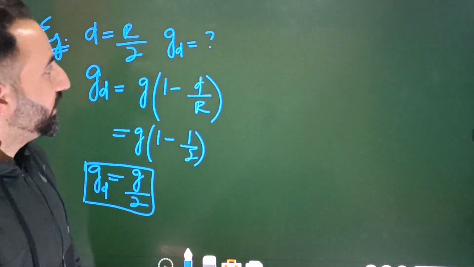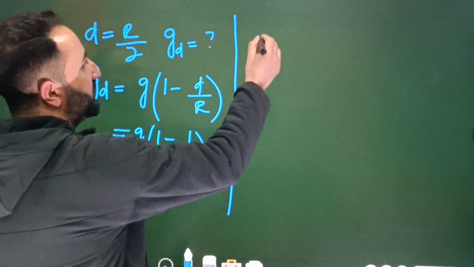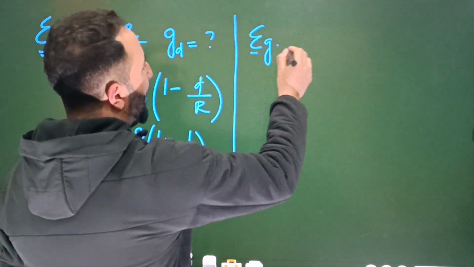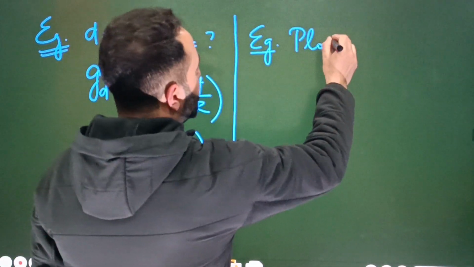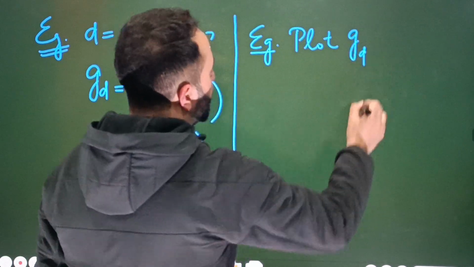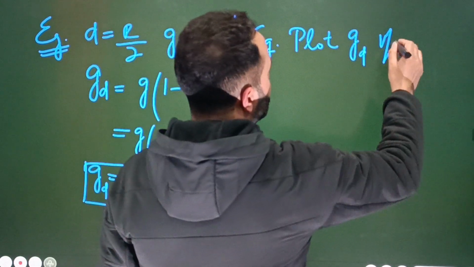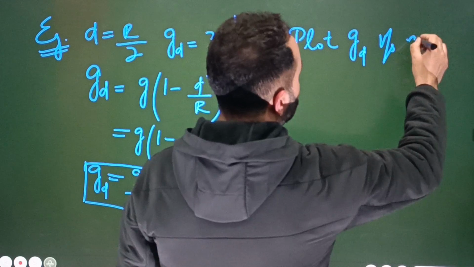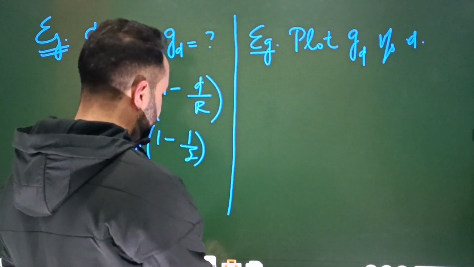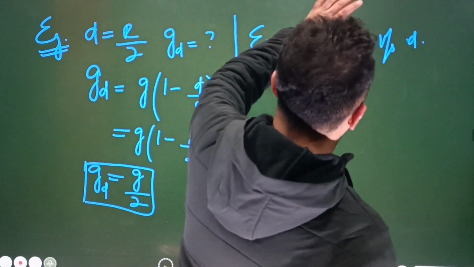Okay, next question. It is an important point and the question as well, and that's like this. Plot g_d, that's acceleration due to gravity due to depth, versus d. You have to plot the graph between g_d versus d.